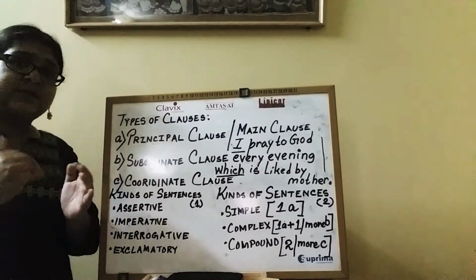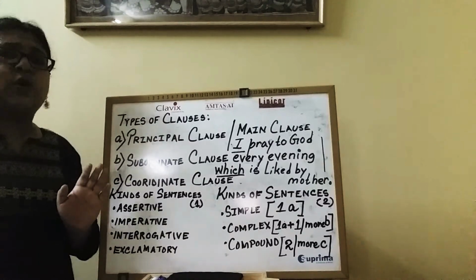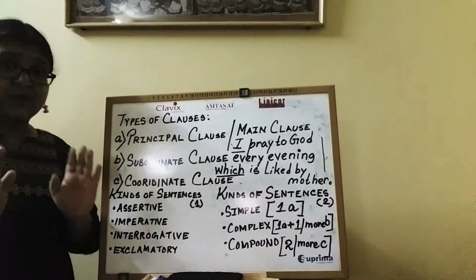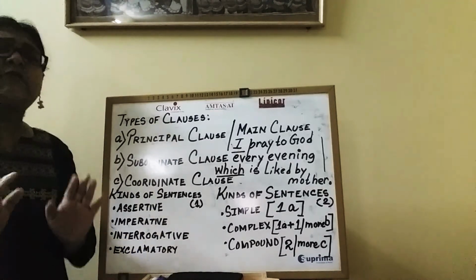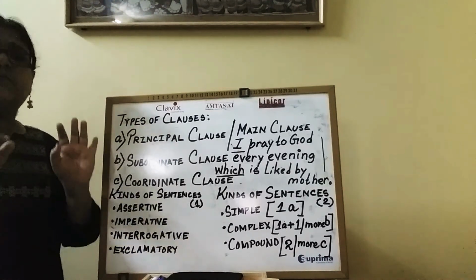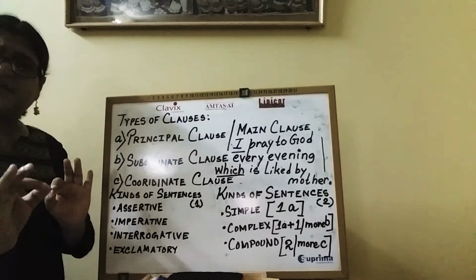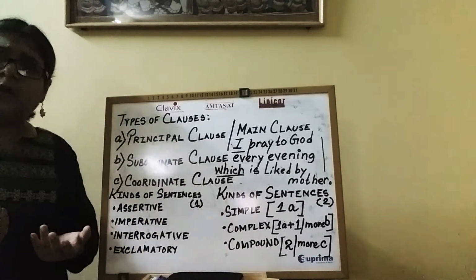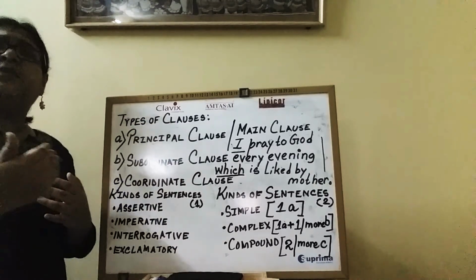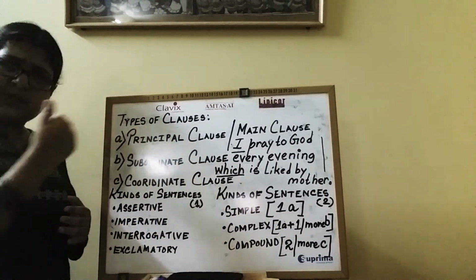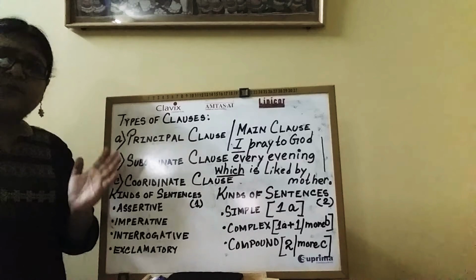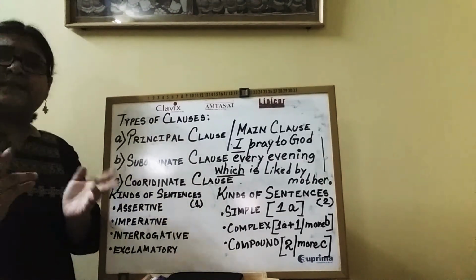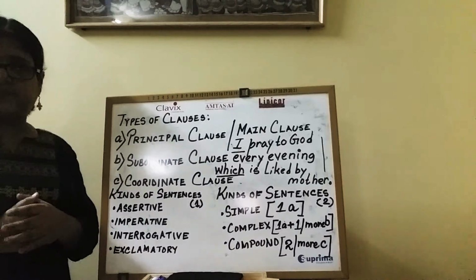If they are considered individually, then they are not clauses at all, they are sentences. Okay? I mean, they are not coordinate clauses, they are, let's say, Radha believes in God is a principal clause, Ravi does not believe in God is a principal clause. But as soon as they are clubbed together with the help of a conjunction, they become coordinate clauses.